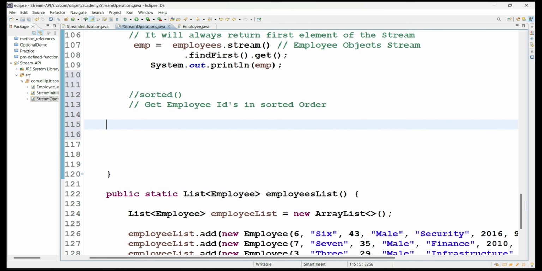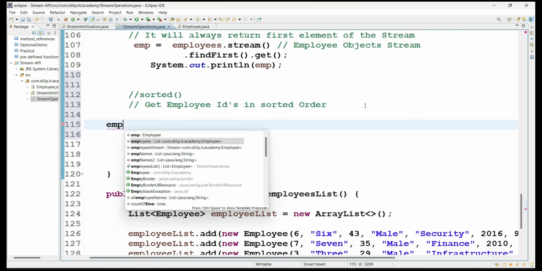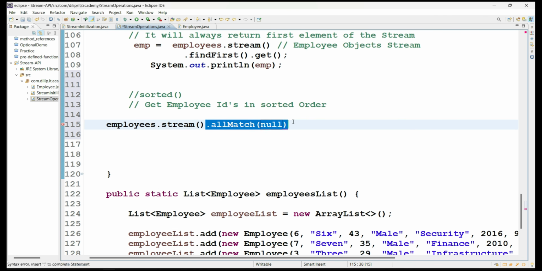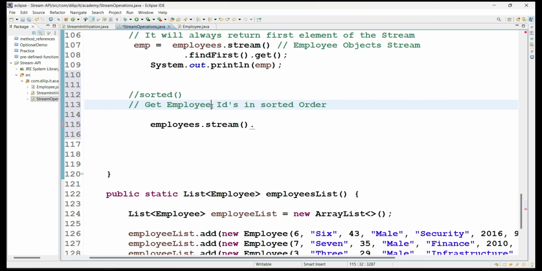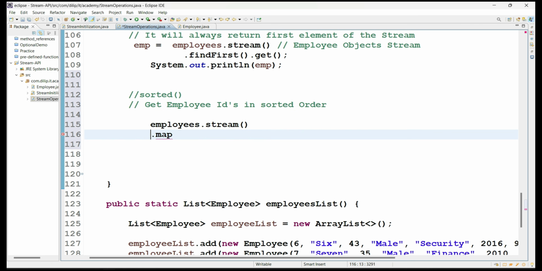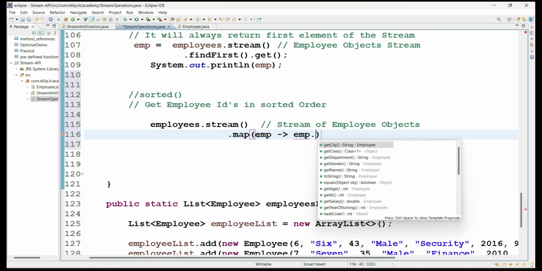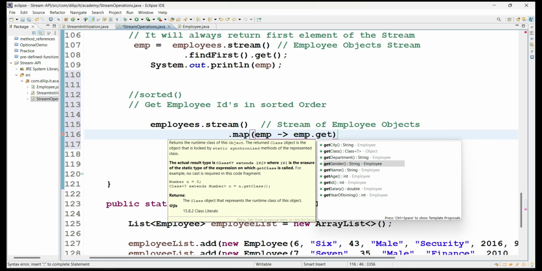First, again the employees object: employees dot stream creates a stream object with the employee instances. First, what is our requirement? Sorting employee IDs. So here we know this is a stream of employee objects. So with the map method, from the employee objects we are getting employee IDs. From employee object to employee IDs, we are mapping.